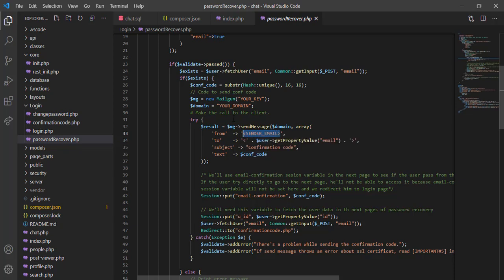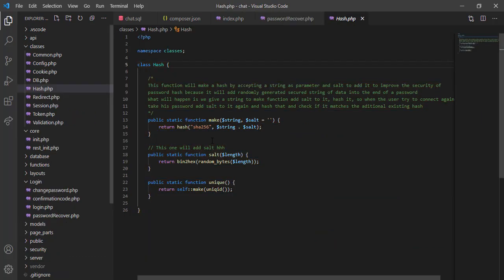Basically what will happen here is we generate a hash using this hash class, which uses this function unique to get a unique hash or unique ID. Let's go to hash, and as you can see, we have this self make, which makes a hash using a unique ID.